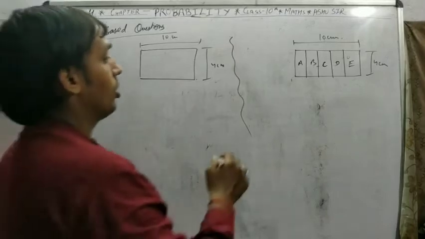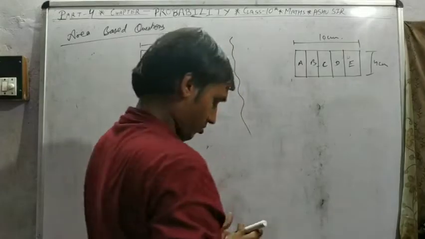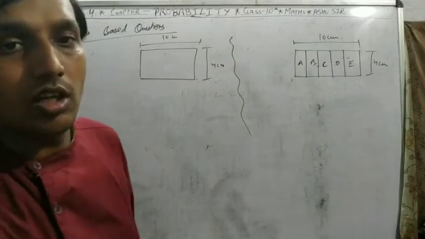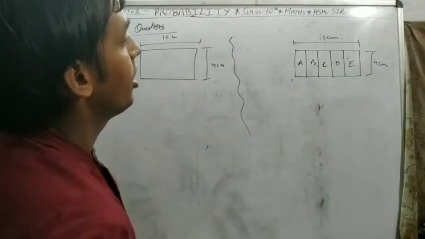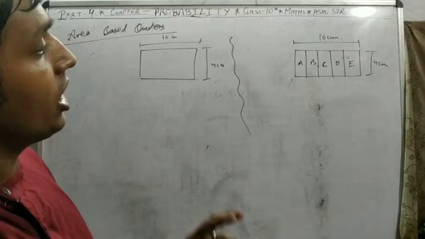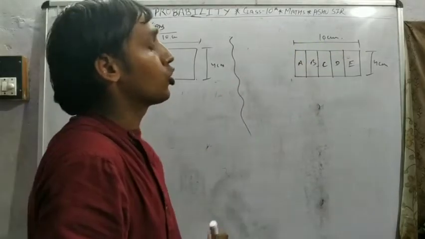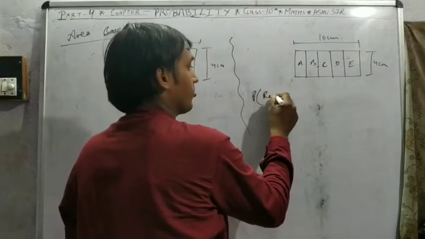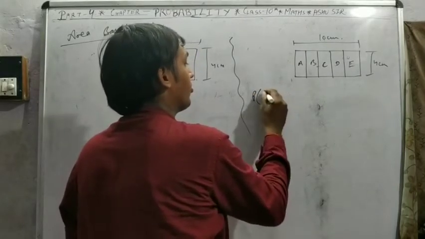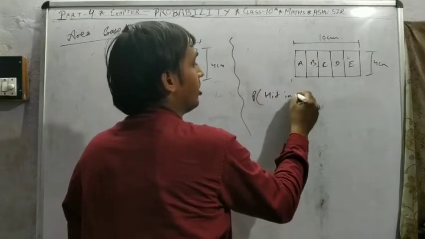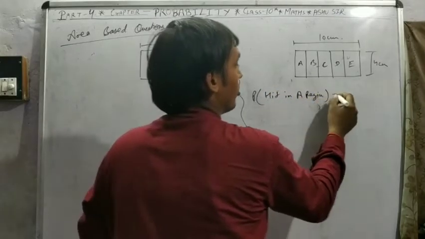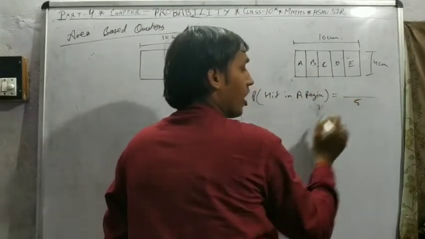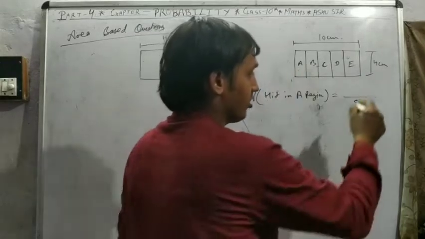If I say there are 5 regions for hitting the target, if we throw this marker and we find the probability the marker hits in region A. Probability of hit in A region: 1, 2, 3, 4, 5, and how many A here? Only 1. So 1 upon 5.